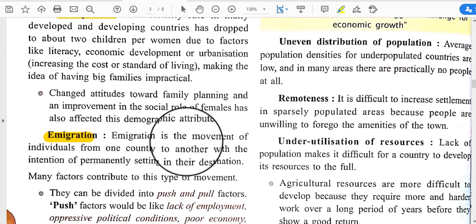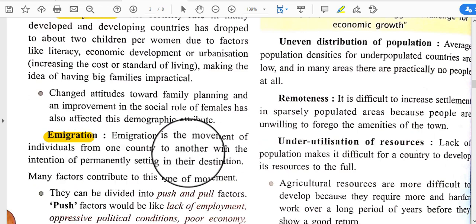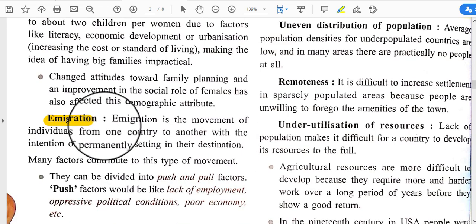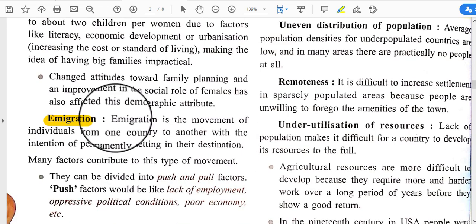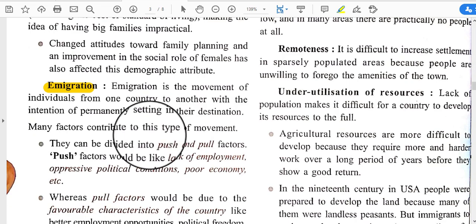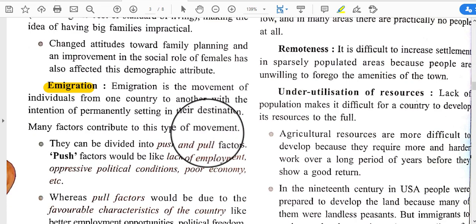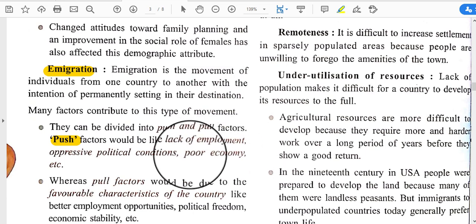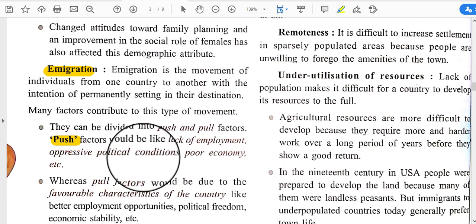Next is immigration. Immigration is the movement of individuals from one country to another with the intention of permanently settling in their destination. And here what happened is that some people migrated from these underpopulated places to other places, and many factors contribute to this type of movement, that there are some push factors and pull factors. Due to lack of various kinds of opportunities, people want to move from there and they decide to settle in other places.